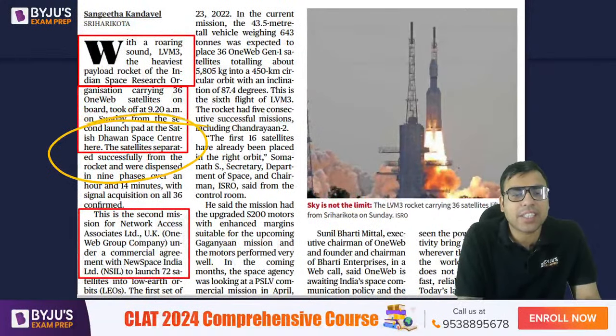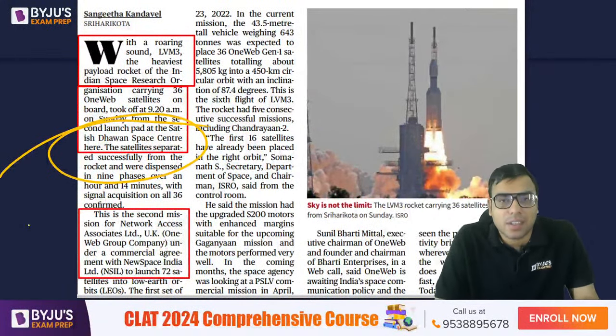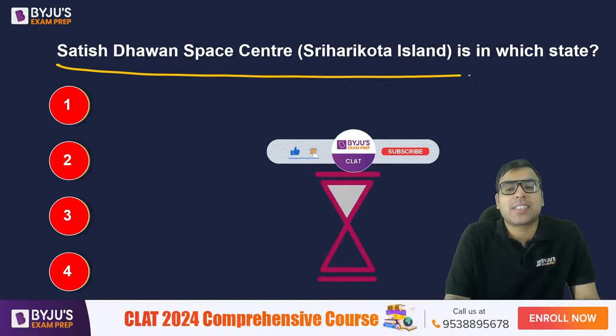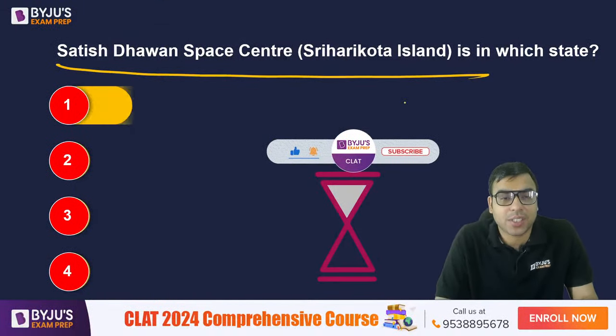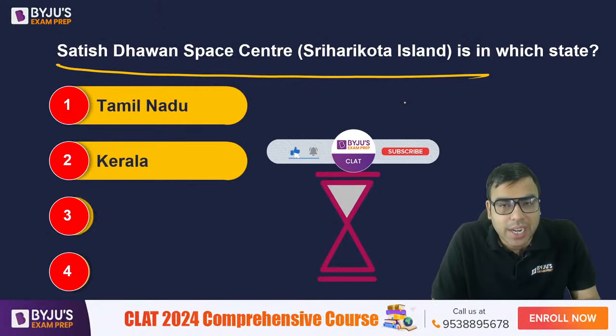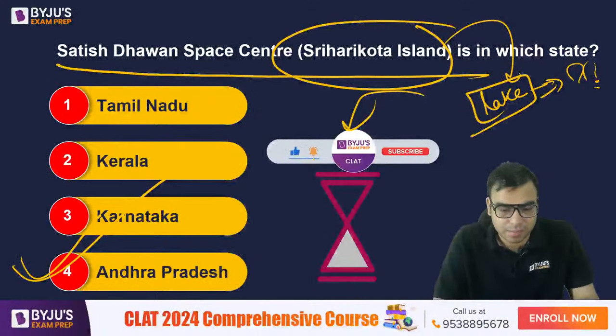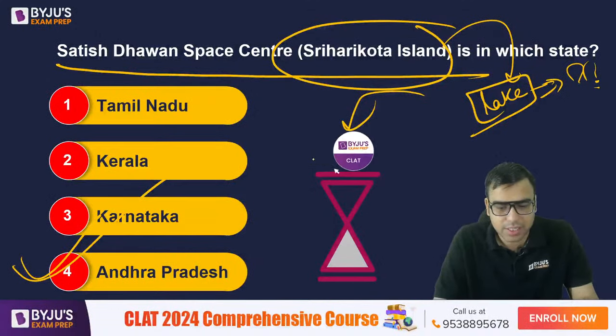From Satish Dhawan Space Center, Sriharikota. Now, there's a question for you. Satish Dhawan Space Center, Sriharikota is in which state? Your options are Tamil Nadu, Kerala, Karnataka, Andhra Pradesh. Your time starts with this question. Okay, just have an idea about it.